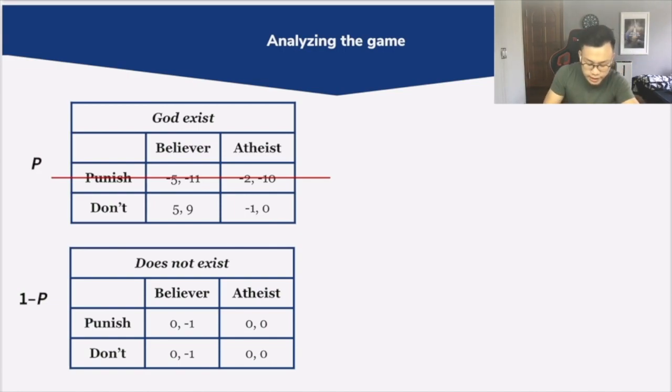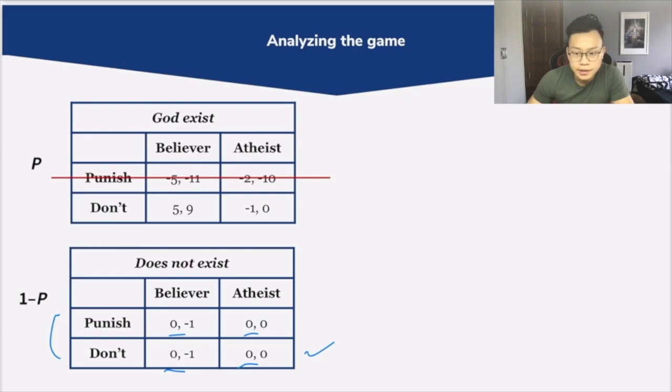And now we look at the case of when God does not exist. So we see here that the payoffs are all 0 for God, irrespective of what choices God makes. This means that God is actually indifferent between choosing punish or do not punish. And the logic behind this is fairly comprehensible, since if God does not exist, then you can't actually punish any human beings. So if God does not exist, then you essentially just have don't punish, since it won't change anything.